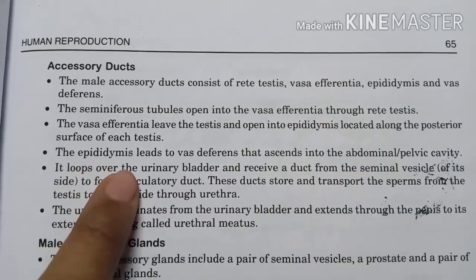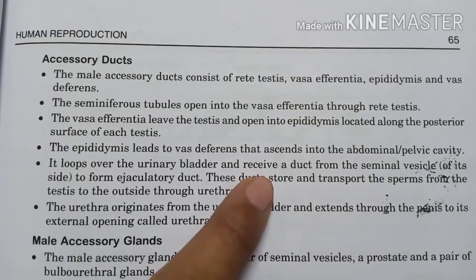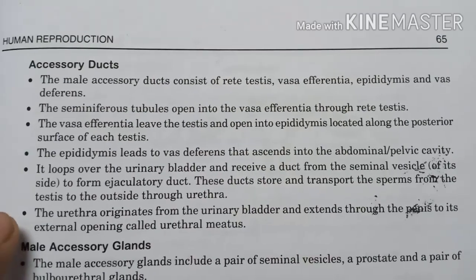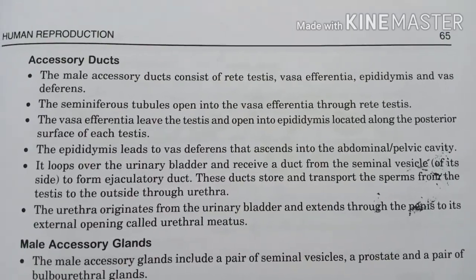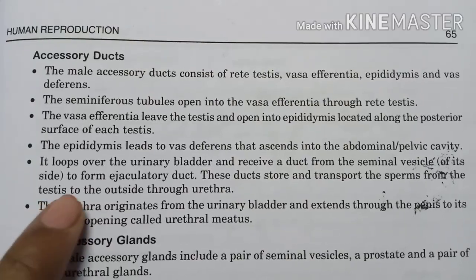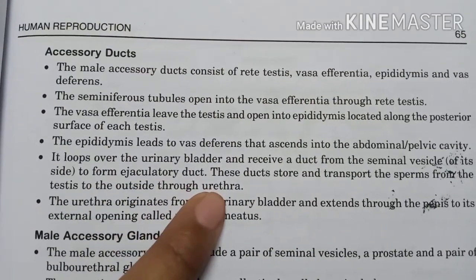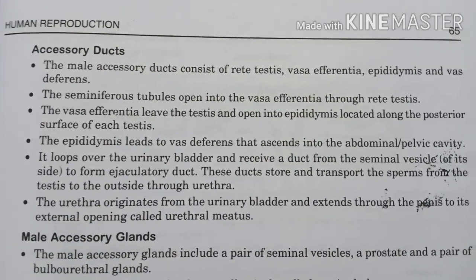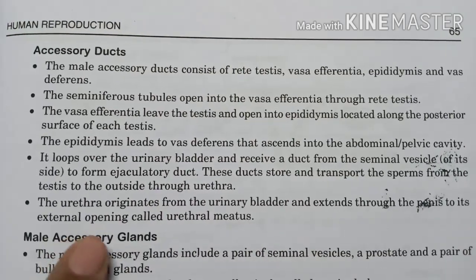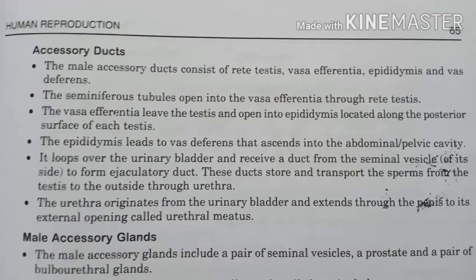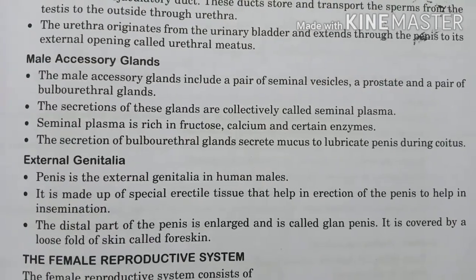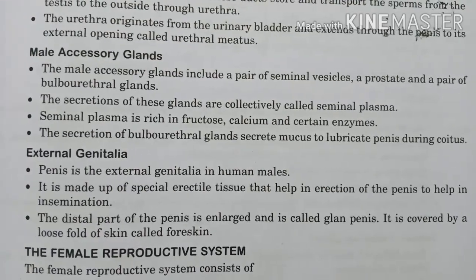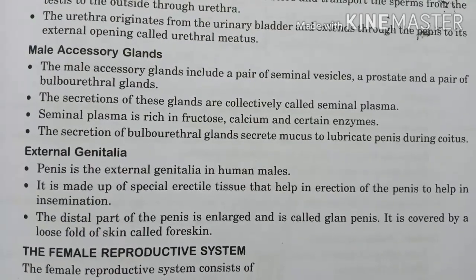It loops over the urinary bladder and receives a duct from the seminal vesicles to form the ejaculatory duct. These ducts store and transport the sperm from the testis to the outside through the urethra. The urethra originates from the urinary bladder and extends through the penis to its external opening called the urethral meatus. The male accessory glands include a pair of seminal vesicles, a prostate, and a pair of bulbourethral glands, also called the Cowper's gland.